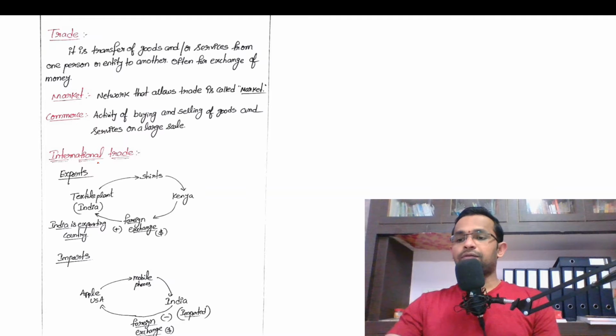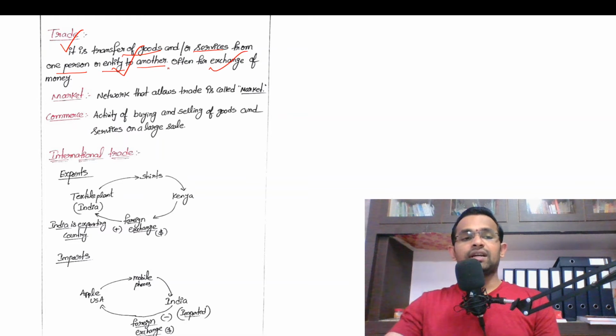Then what is the meaning of trade? Trade means the transfer of goods or services from one person or entity to another is called a trade. And trade is often done for exchange of money.